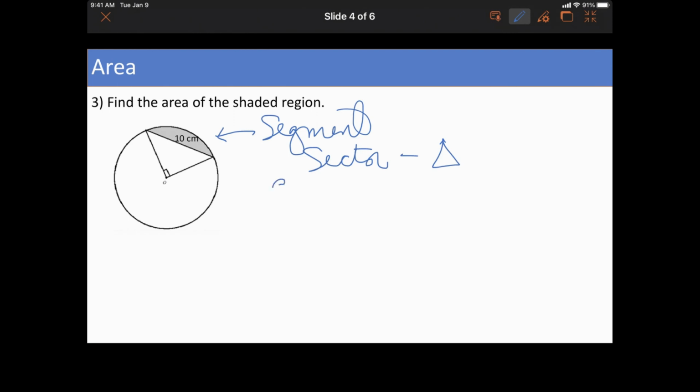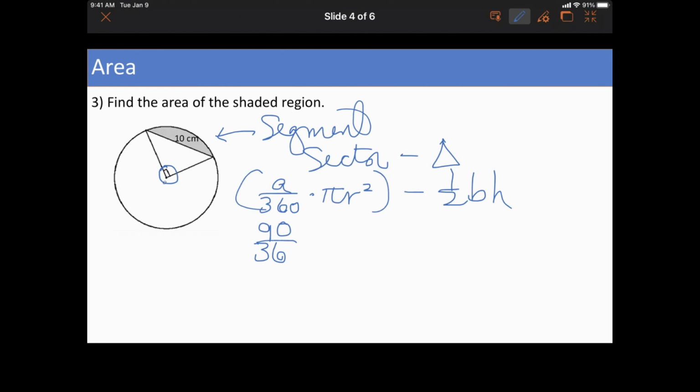So the area of the sector is this, minus the triangle. All right. So let's look. Well, I know that the angle here is 90, so my A is 90. Okay, what else do I see? What else do I know? I know that this is a right triangle. This is the hypotenuse, and this is a radius, and that's a radius. Okay, so that tells me they're equal. So therefore, it is a 45-45 triangle.